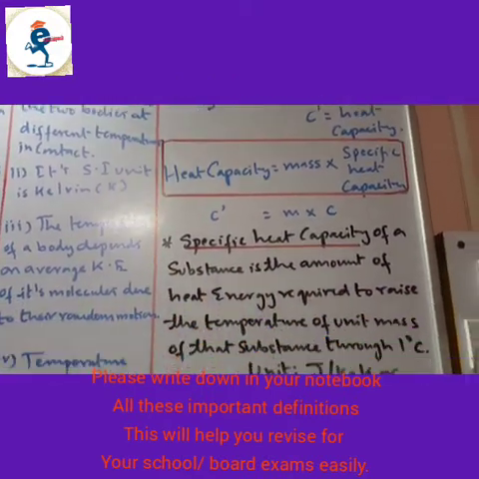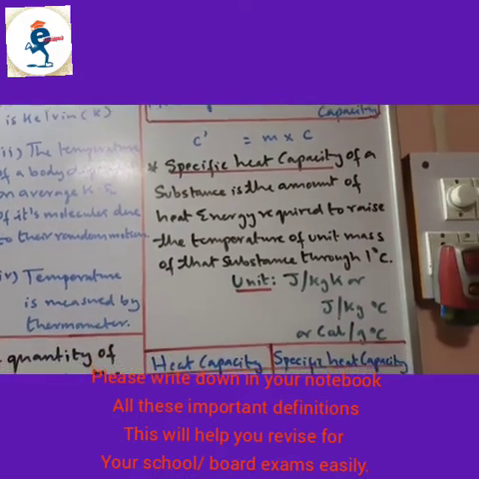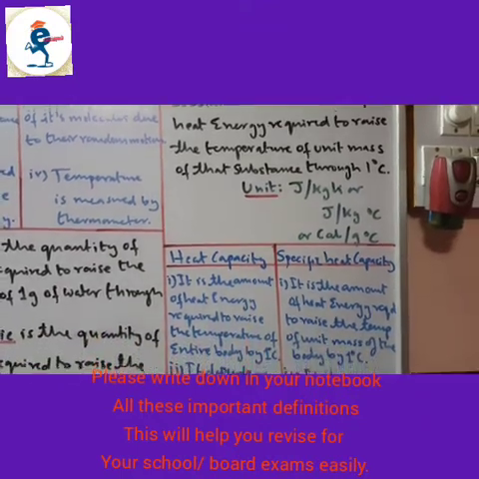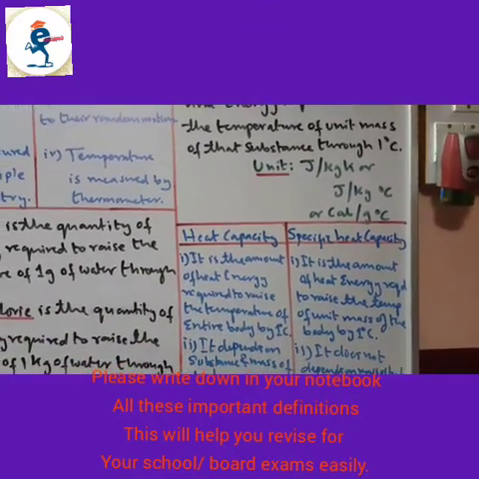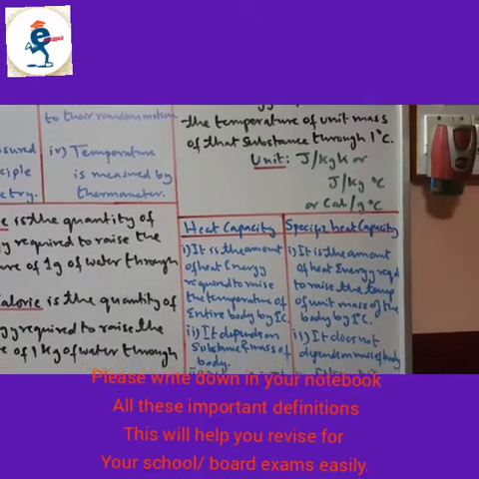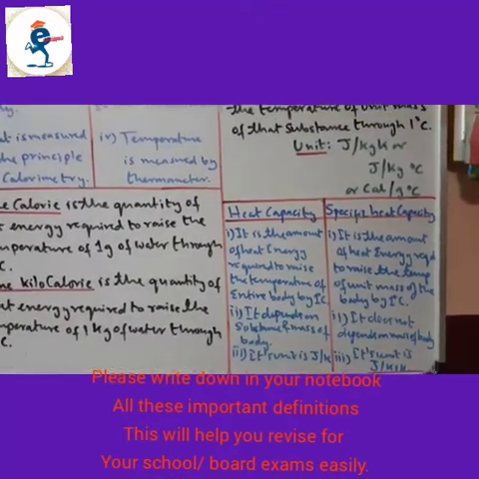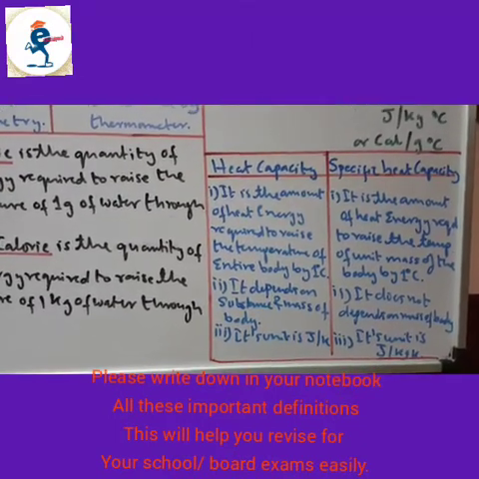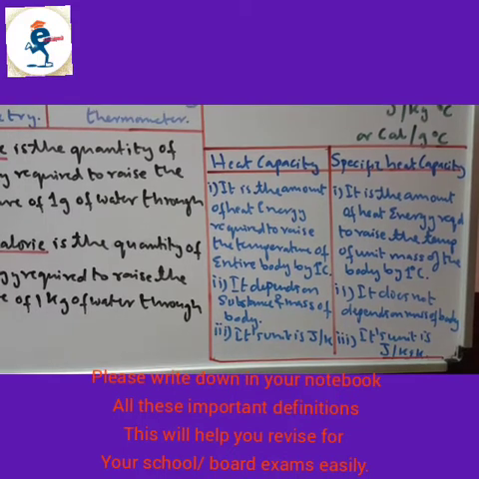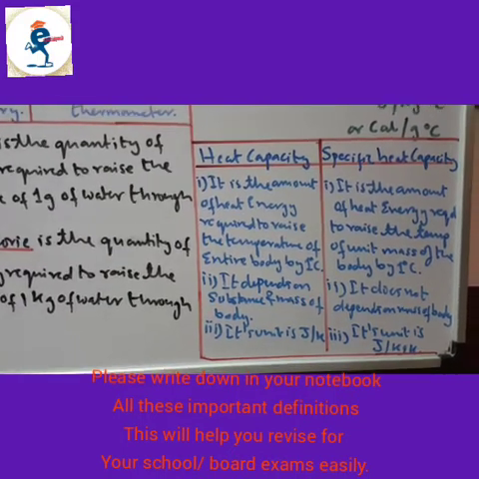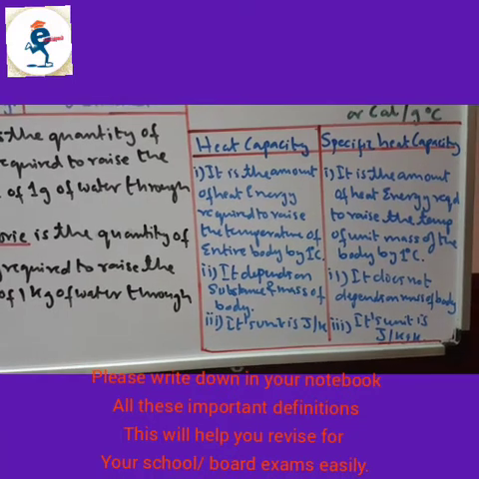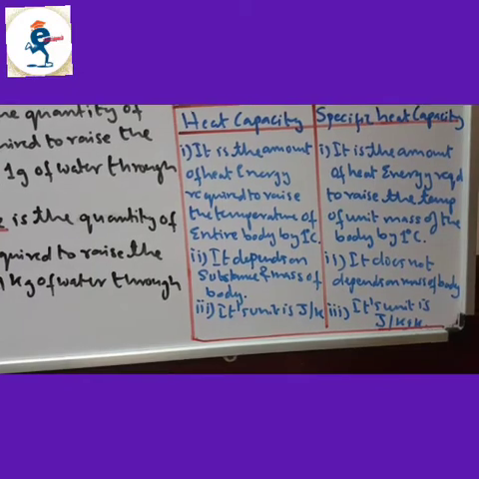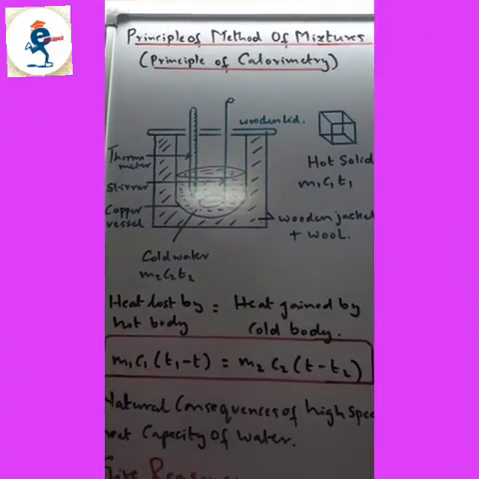Specific heat capacity of a substance is the amount of heat energy required to raise the temperature of unit mass of that substance through 1 degree Celsius. Unit is joules per kg Kelvin, or joules per kg degree Celsius, or calories per gram degree Celsius. Heat capacity is the amount of heat energy required to raise the temperature of the entire body by 1 degree Celsius. Specific heat capacity is the amount of heat energy required to raise the temperature of unit mass of that body by 1 degree Celsius. Heat capacity depends on the substance and mass of the body, whereas specific heat capacity does not depend on the mass of the body.